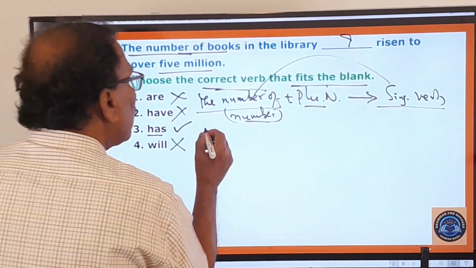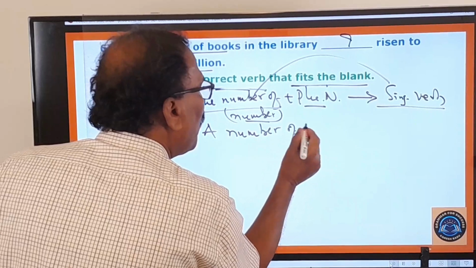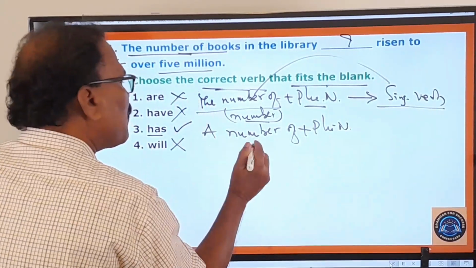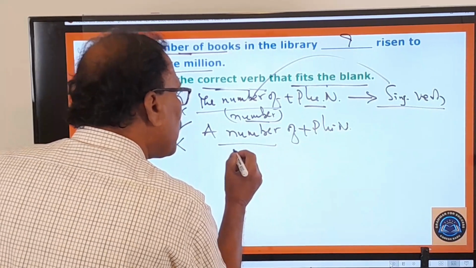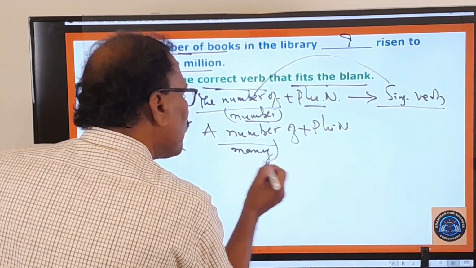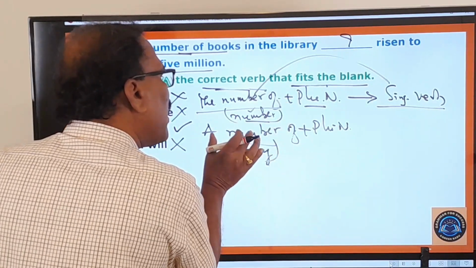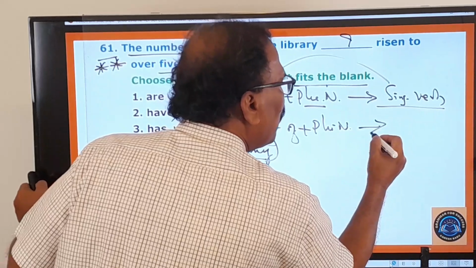And another thing is also there. A number of plus plural noun. A number of means many, whereas the number of means only a number. So a number of means chala. A number of plus plural noun takes what?